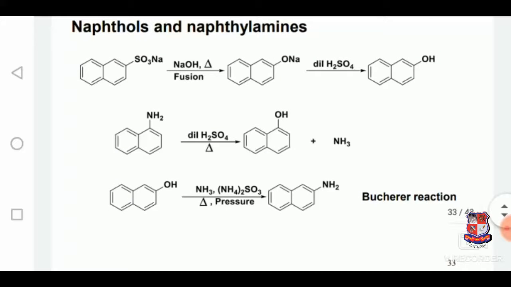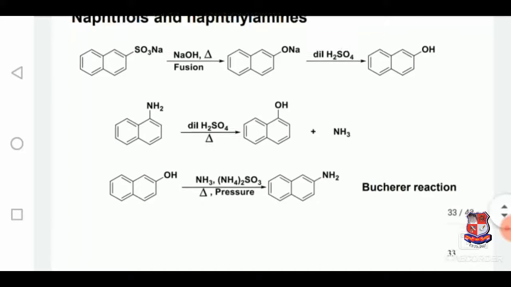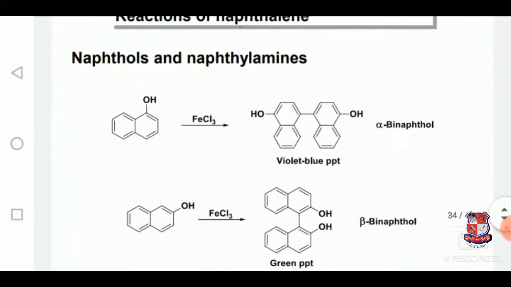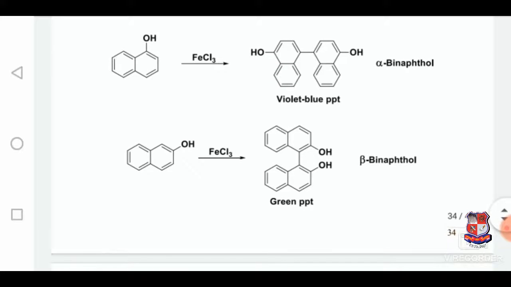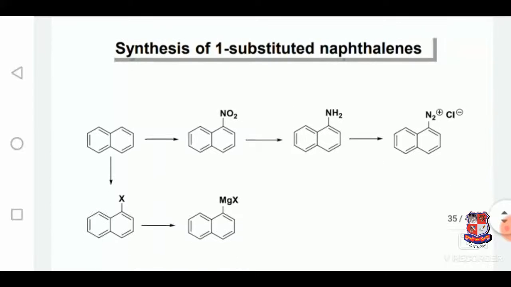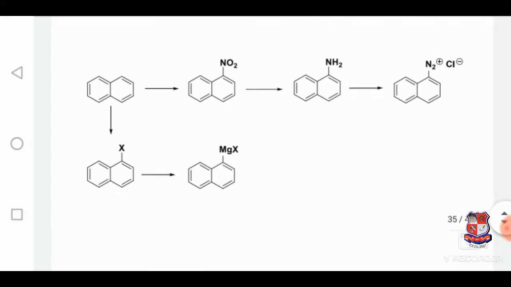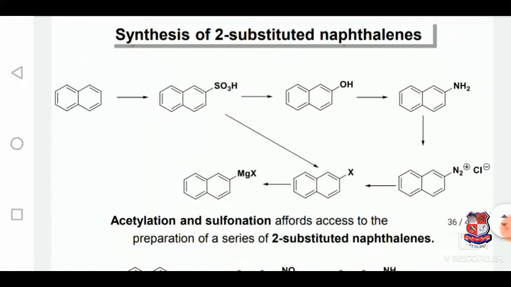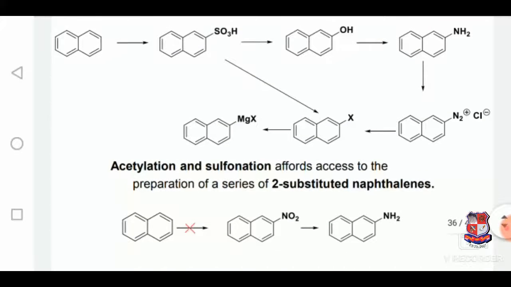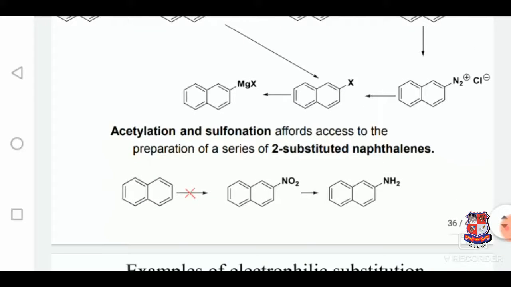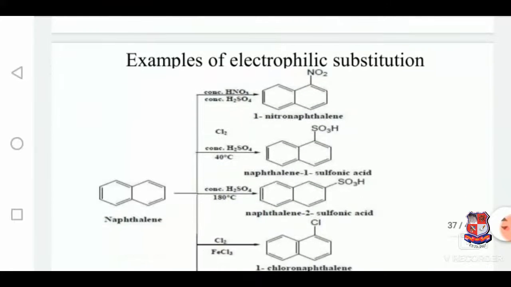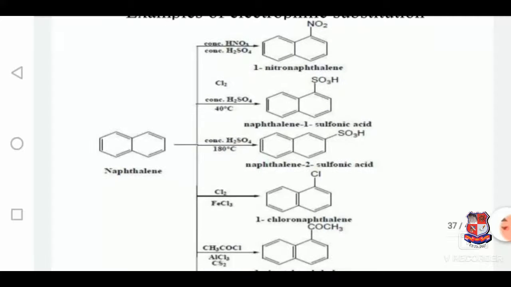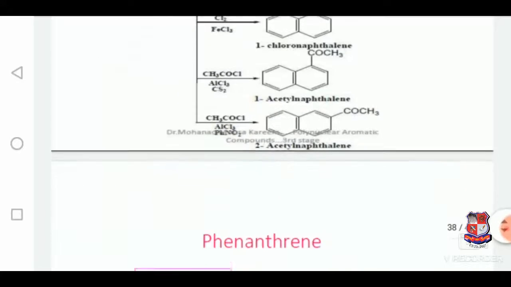These are the Bucherer reaction, in which heat is required. Naphthols and naphthylamines: in that, catalysis is required. Synthesis of one-substituted naphthalenes. These are the reactions with the use of Grignard reagent. Synthesis of two-substituted naphthalenes. Same, but acetylation and sulfonation afford access to the preparation of a series of two-substituted naphthalenes. Examples of electrophilic substitution. This is a summary of how different reactions are taking place.